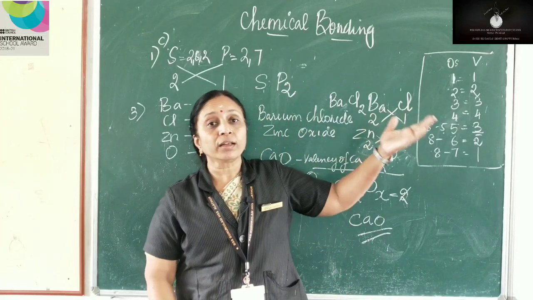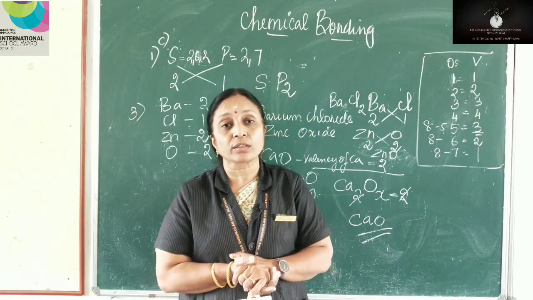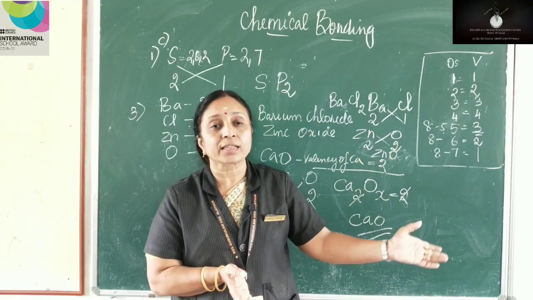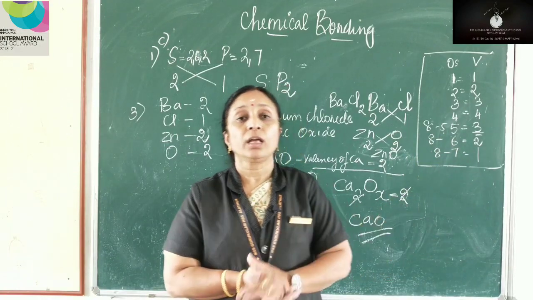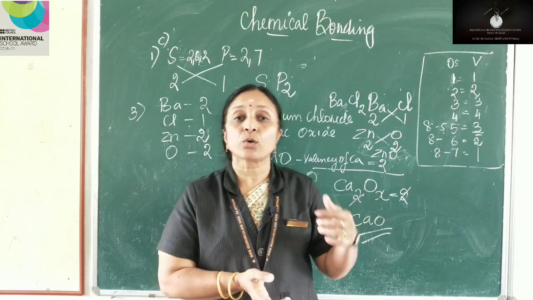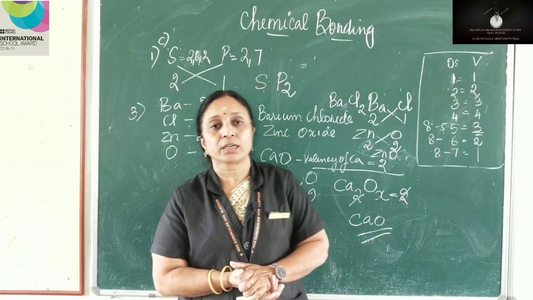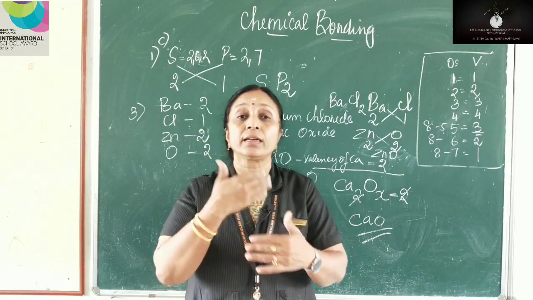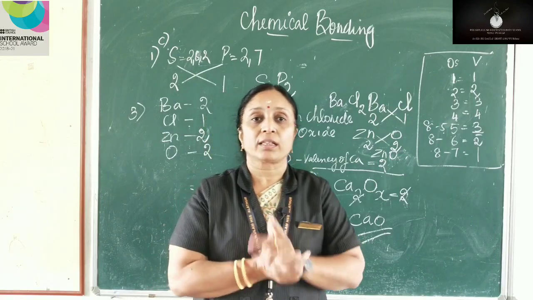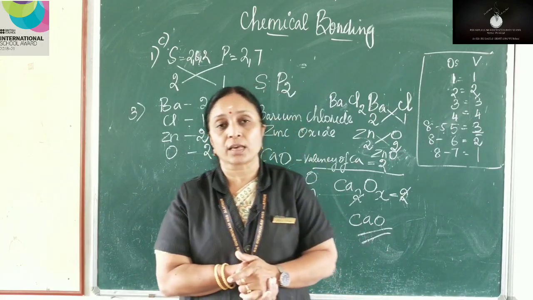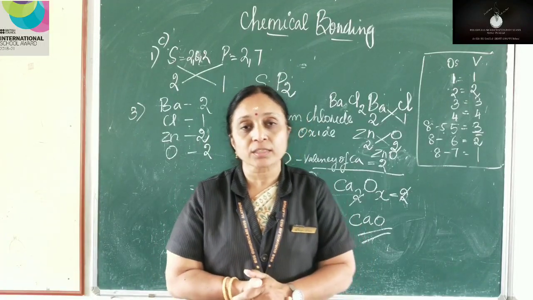So except for the noble gases, all other elements do not have 8 electrons in the outermost shell, whereas noble gases, that is helium, neon, argon, krypton, xenon and radon, they all have 8 electrons in the outermost shell except for helium. Helium has a duplet configuration. So all other elements, they tend to combine with other elements through 2 ways. We are studying only 2 types of bonding in this chapter. The first bonding is ionic and the second one is covalent.